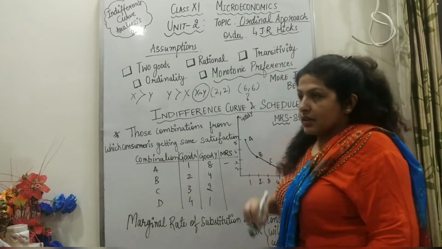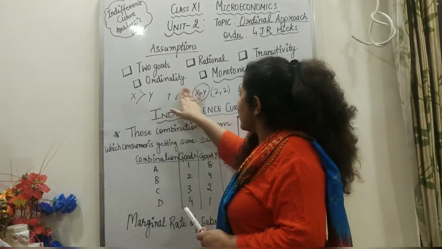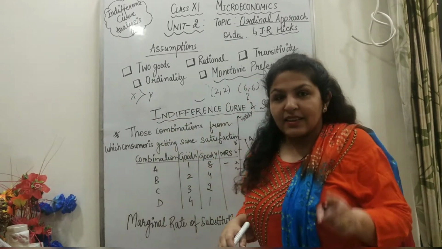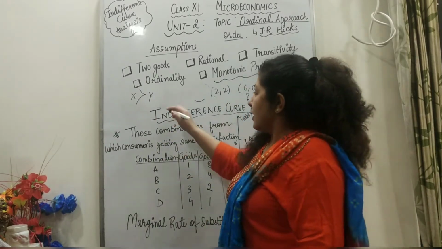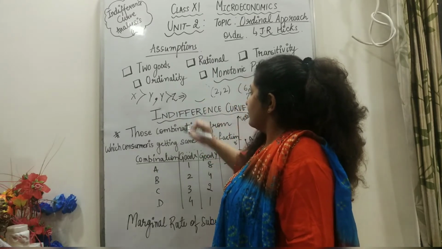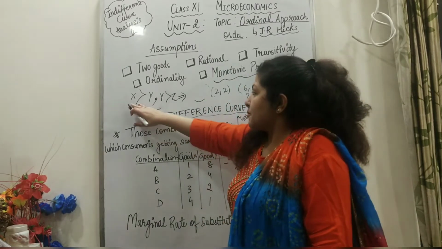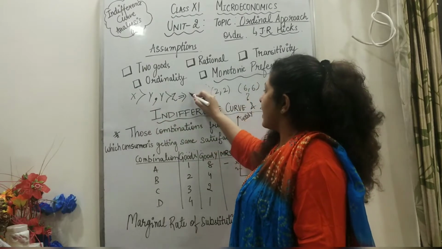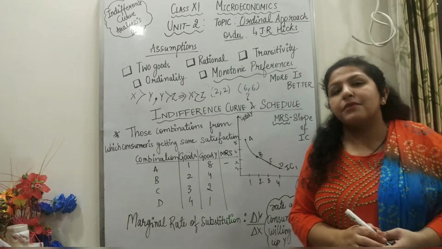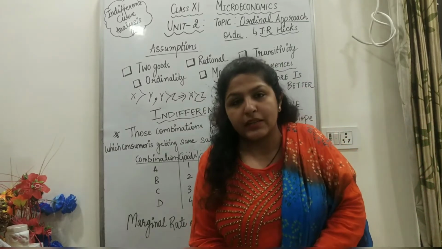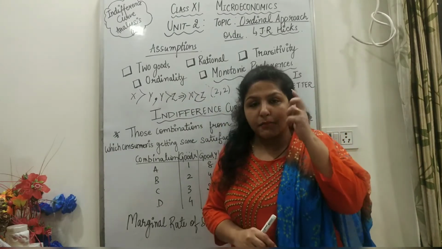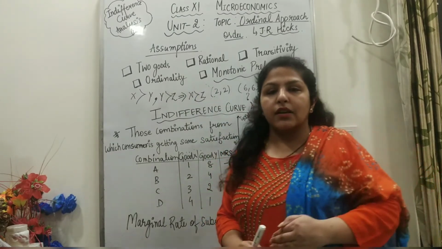Second, the consumer is rational. The consumer always thinks logically and always decides according to his mental status. Next is transitivity. You must know what transitivity is. Transitivity says, this is a math property, if X is preferred to Y and Y is preferred to Z, what can you imply? You can imply X is preferred to Z, right? So this is the property of transitivity, and we are saying the commodities have this property of transitivity. Then ordinality: the consumer is so rational that he can order his commodities, he can say I prefer this over that.